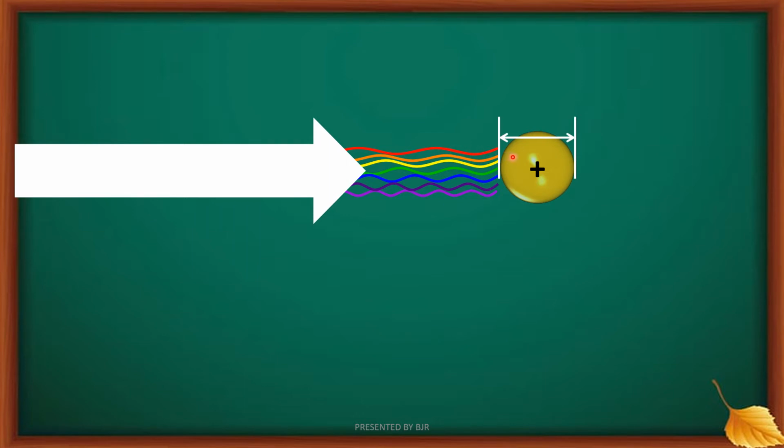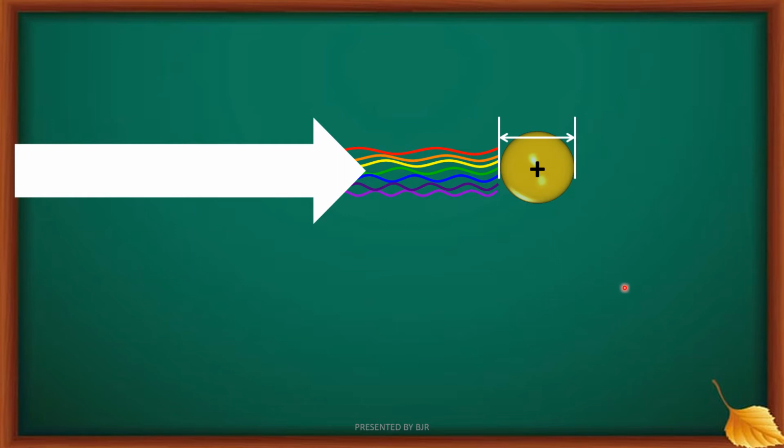You know, when an atom absorbs energy, the electrons jump from a lower energy level to a higher energy level, and again they come back to their original position. At that time, the atom loses energy in the form of electromagnetic waves.